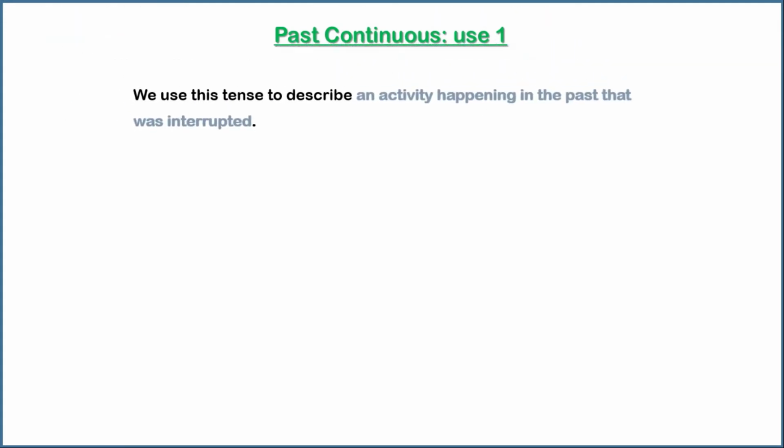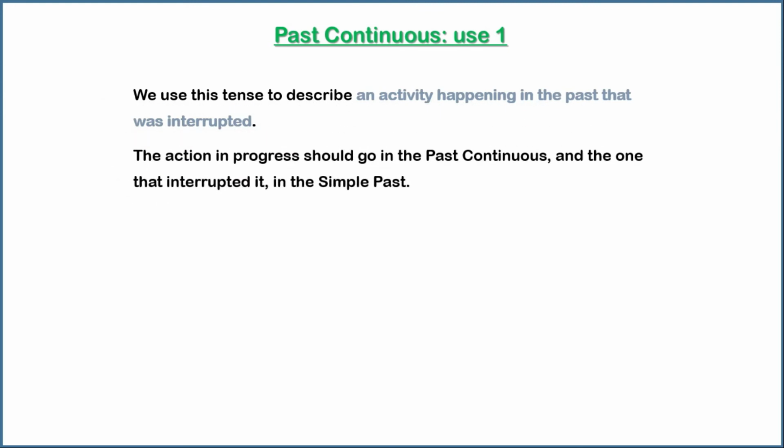Past continuous, use 1. We use this tense to describe an activity happening in the past that was interrupted. The action in progress should go in the past continuous and the one that interrupted it in the simple past.